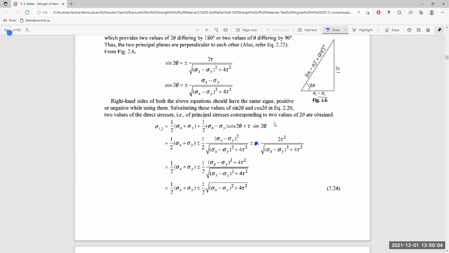Then if we add them together, we have sigma x minus sigma y whole square plus 4 tau square.